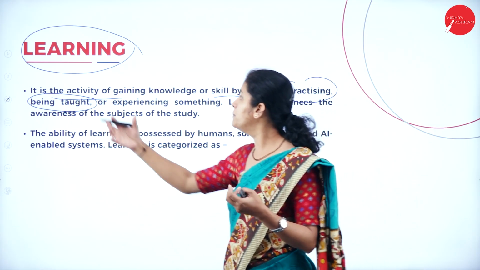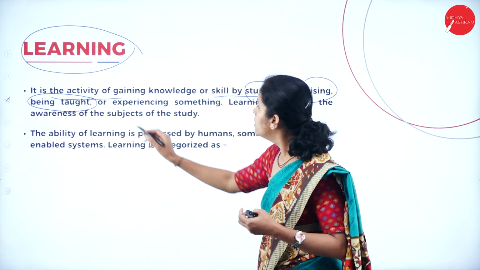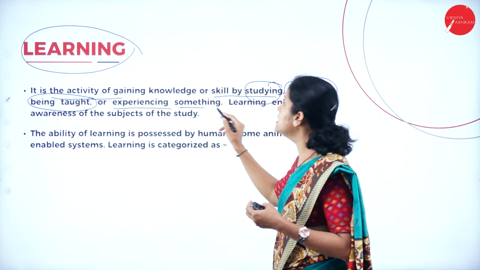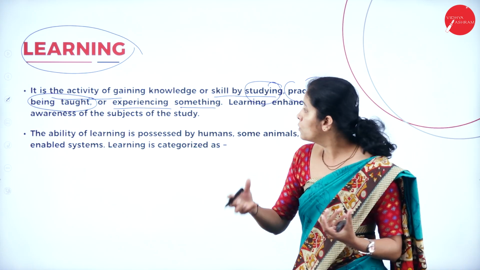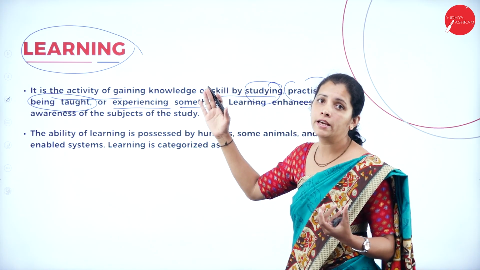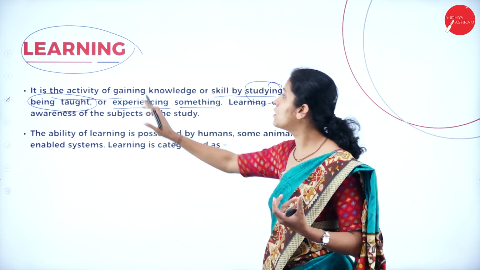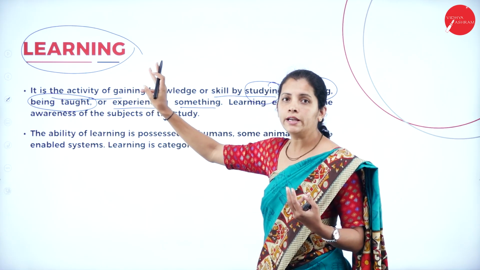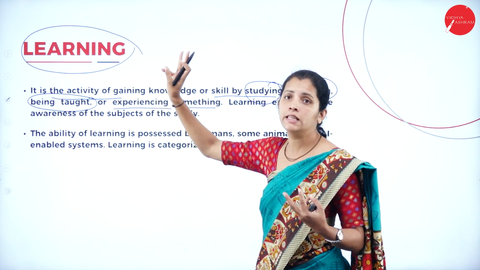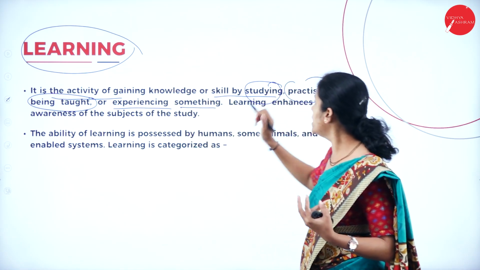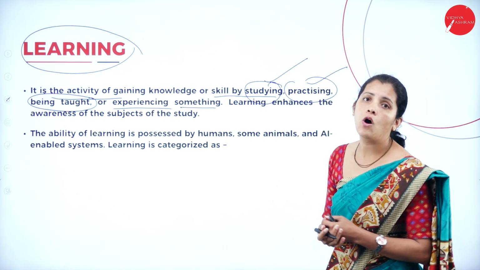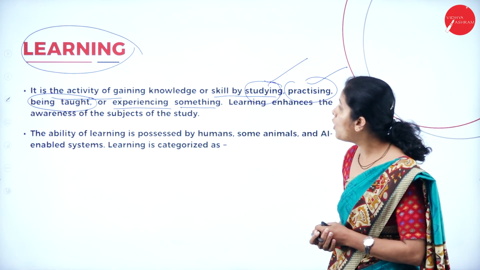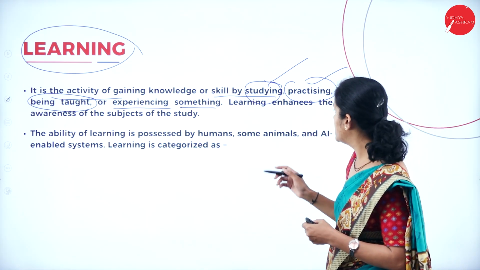That is called being taught, or experiencing something. By experience, you are going to gain the knowledge, and that is called learning. Now tell me, how am I going to gain the knowledge? Only through studying, practicing, being taught, or by experience.